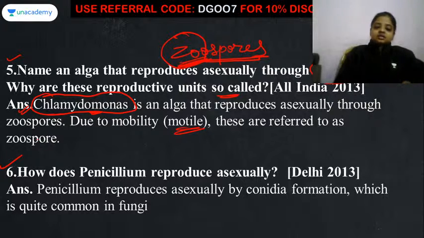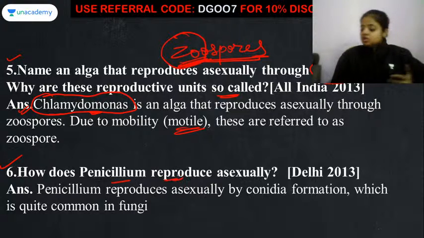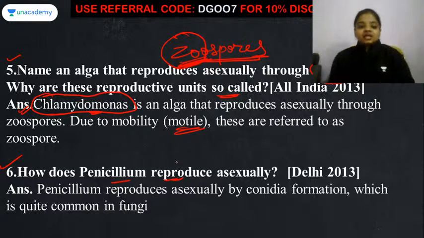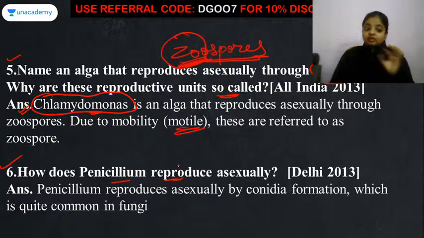Now comes the sixth number of question. How does penicillium reproduce asexually? Okay, so this question about the reproduction of penicillium is asked many a times in the examinations, how penicillium reproduces itself, and what is conidia formation. So directly or indirectly, this question related to penicillium and conidia is asked many a times in the examination. Fine, especially in the 1 mark.